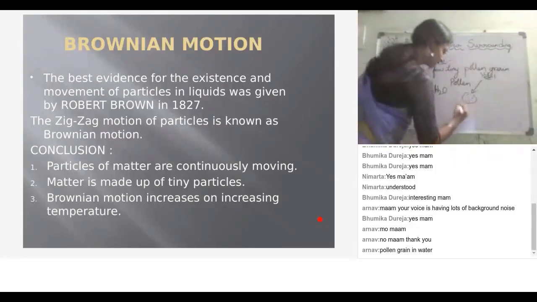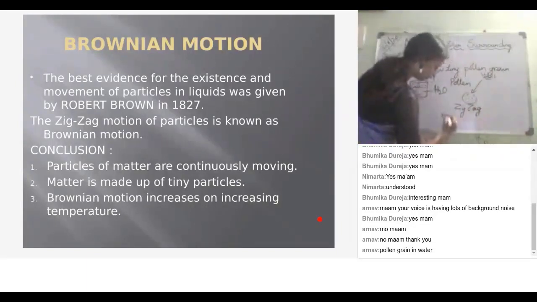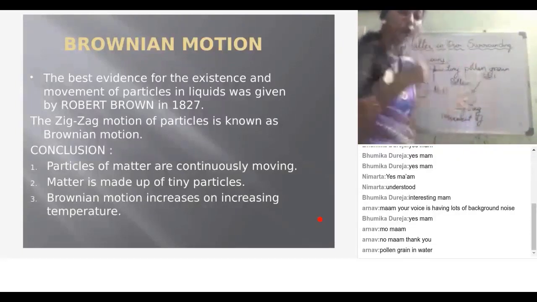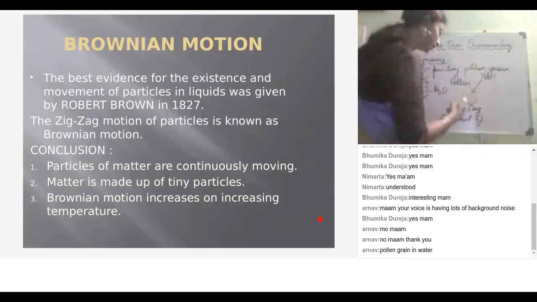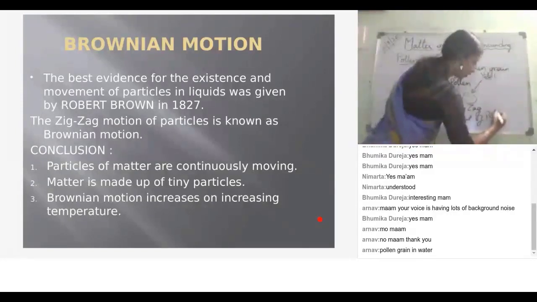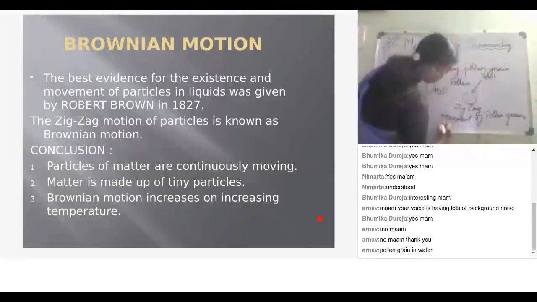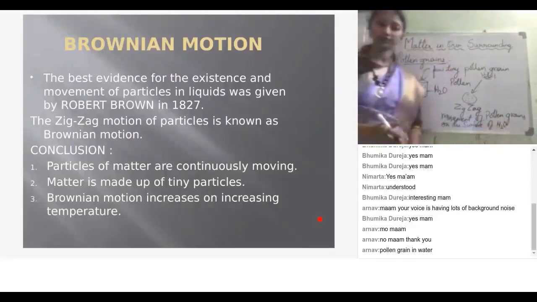He observed that there is a zigzag movement of pollen grains on the surface of water.